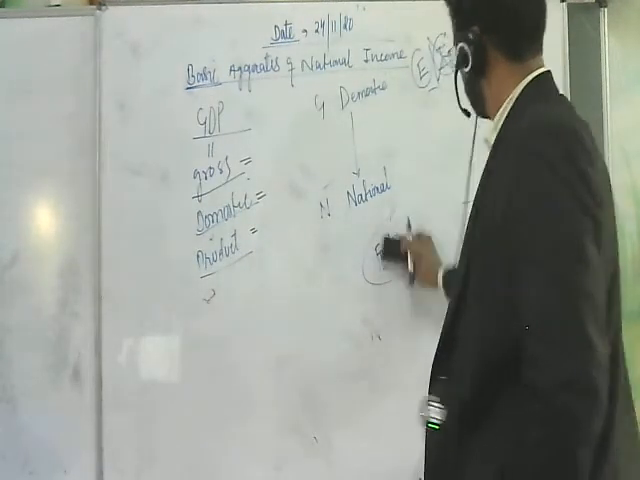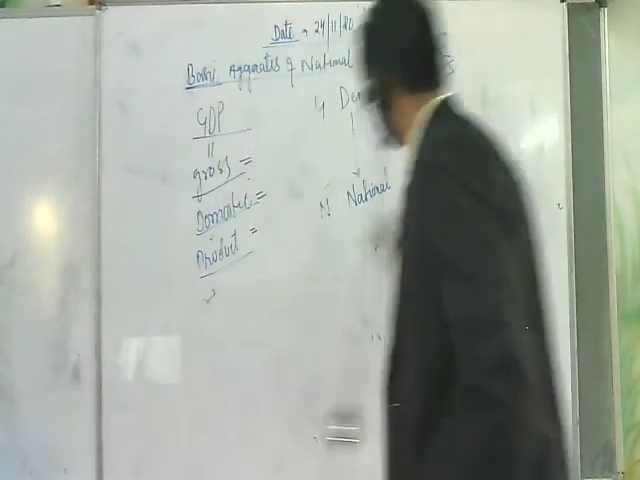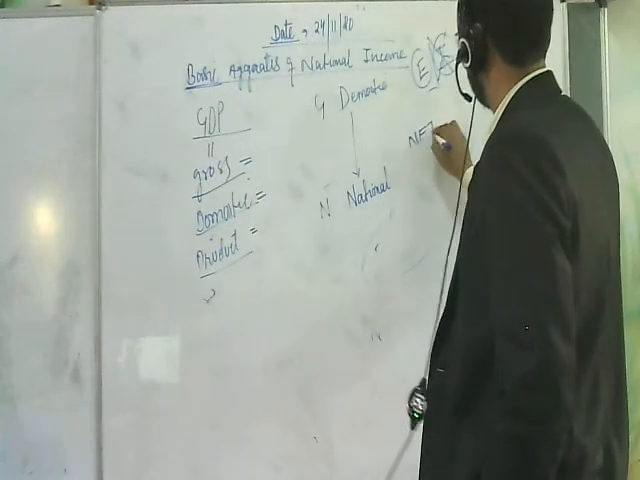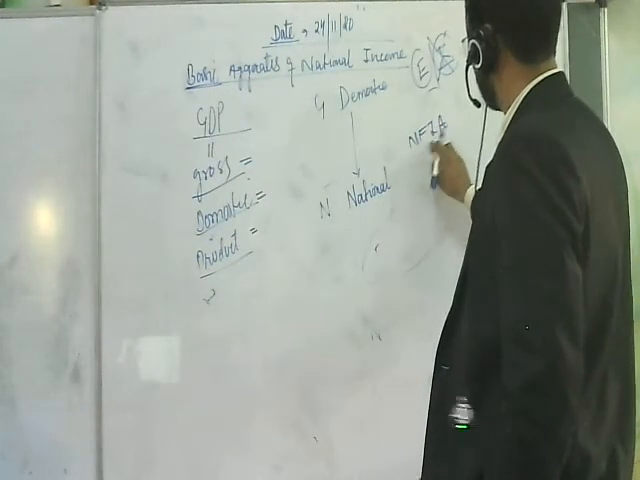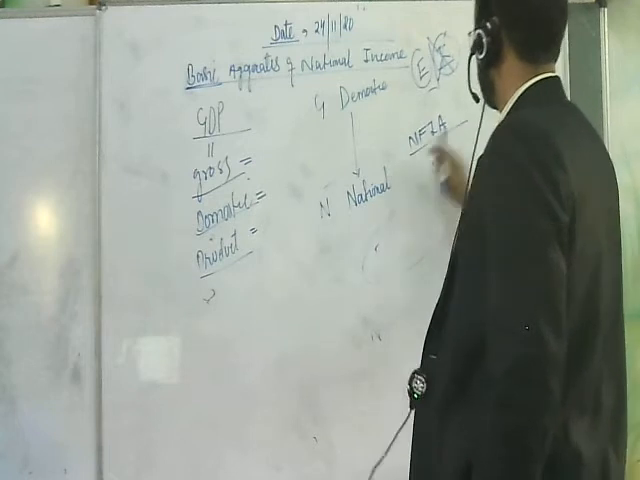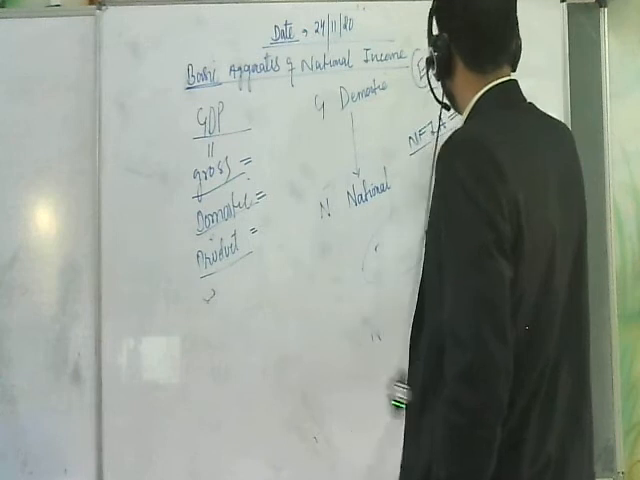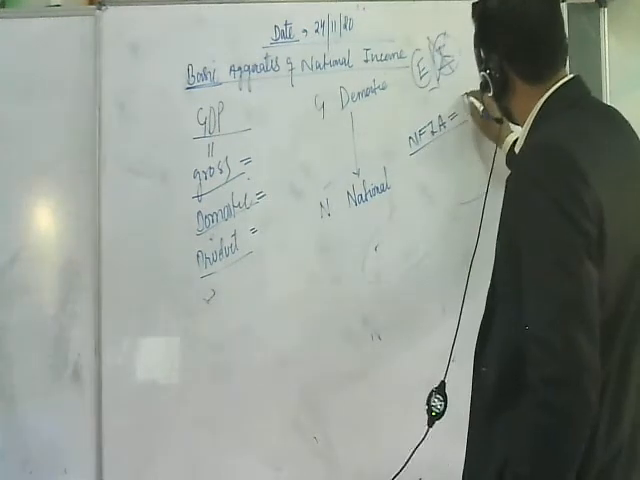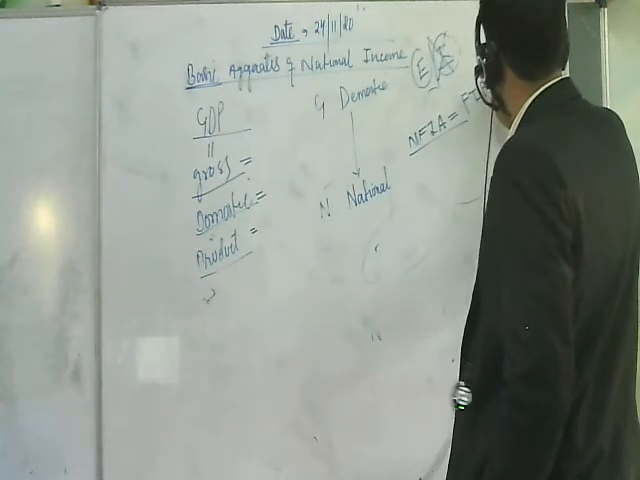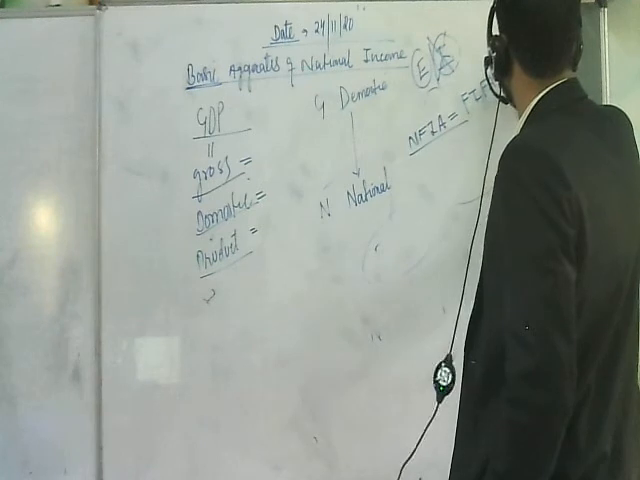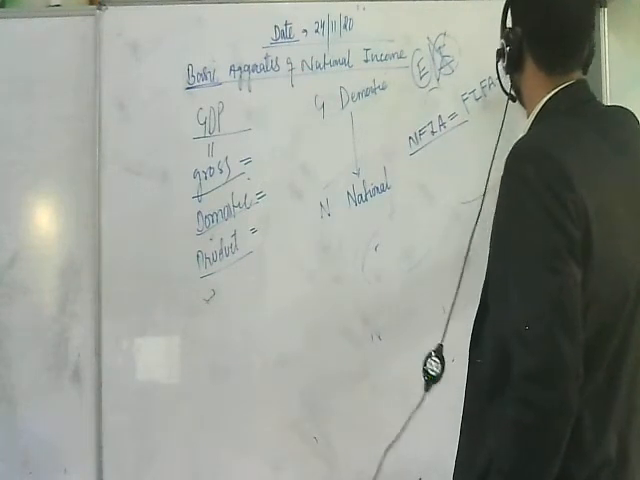Now we were discussing NFIA, net factor income from abroad. Since you have gone through the concept of factor income, now NFIA is equal to factor income from abroad minus factor income to abroad.